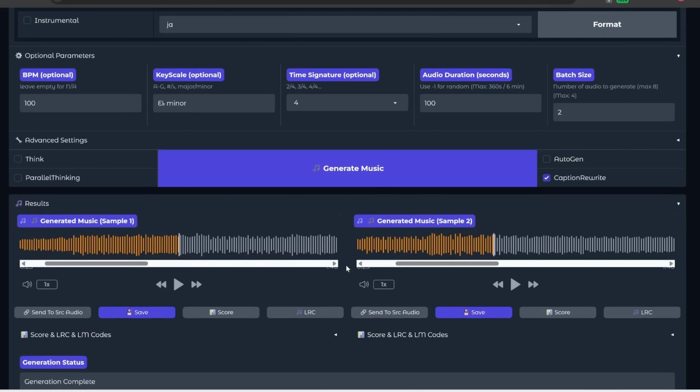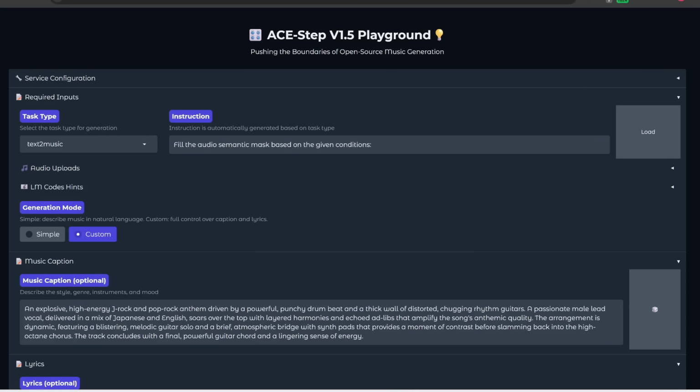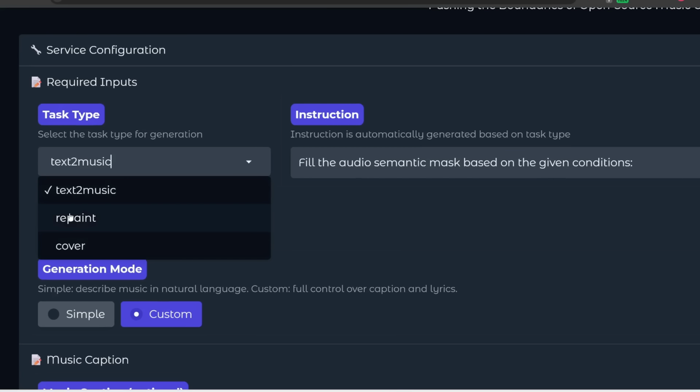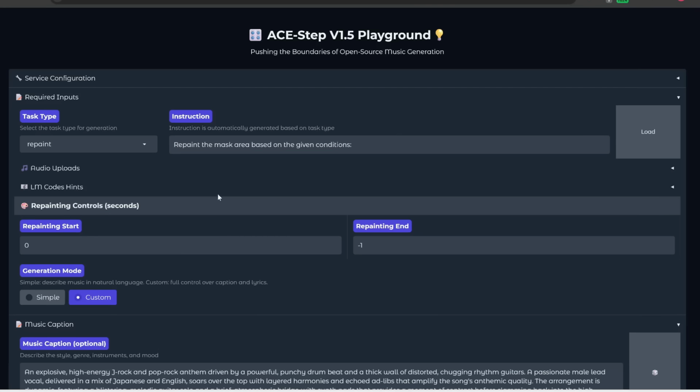All right, so that sums up how you can generate music with a text prompt, but there are other things you can do with this. Over here under task type, instead of text to music, there's also this repaint option. So let's select this, and this allows you to micro edit a certain area of an existing track.